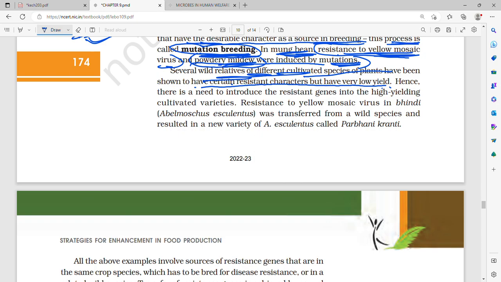Hence, there is a need to introduce the resistant gene into high-yielding cultivated varieties. Resistance to yellow mosaic virus in bhindi, which is called Abelmoschus esculentus, was transferred from a wild species and resulted in a new variety of Abelmoschus esculentus, which is called Parbhani Kranti.